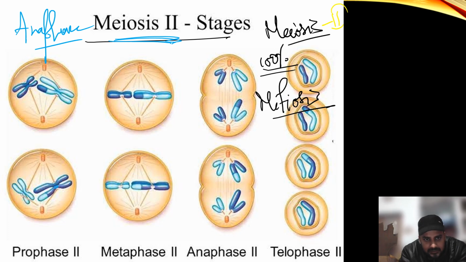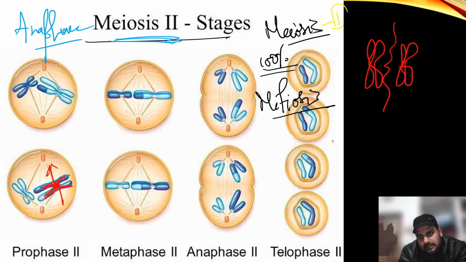Here the centromere splits. In meiosis 1, these two are separated, but in meiosis 2, these two are separated.